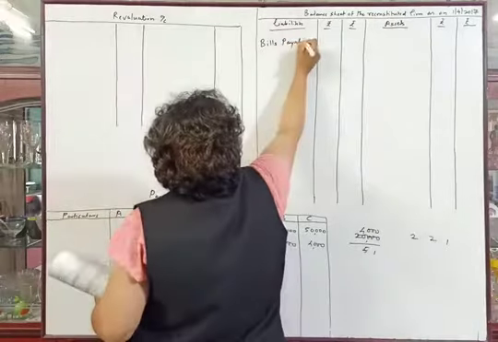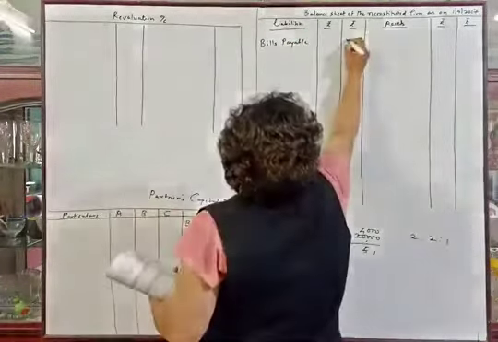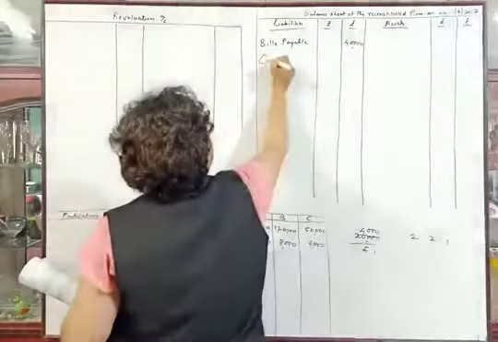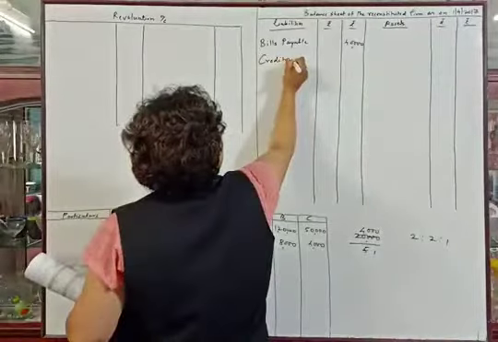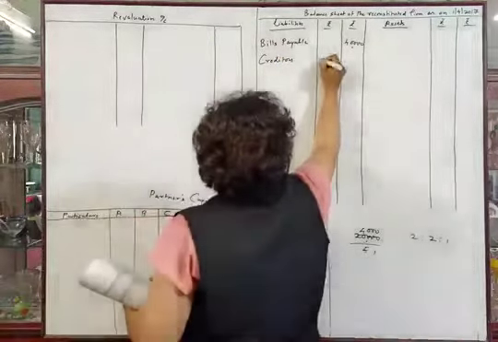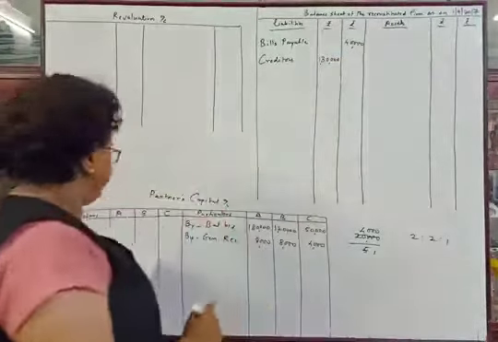Bills payable, there is no adjustment on bills payable, so the amount will be in the outer column directly. Then creditors, 1,30,000, there is an adjustment on creditors, so we will write down the amount in the inner column.